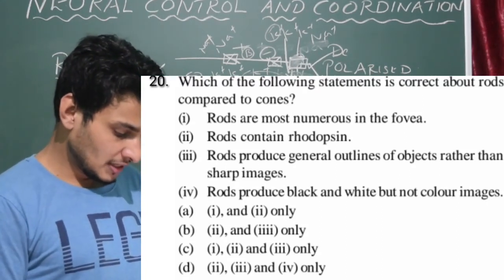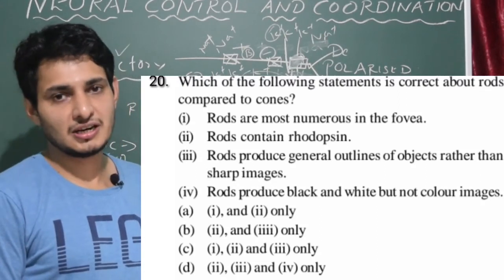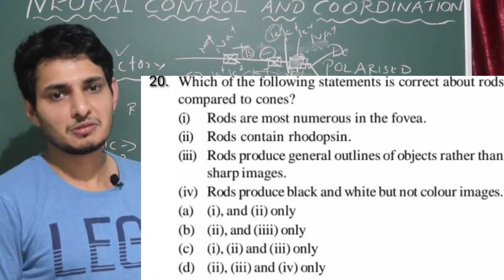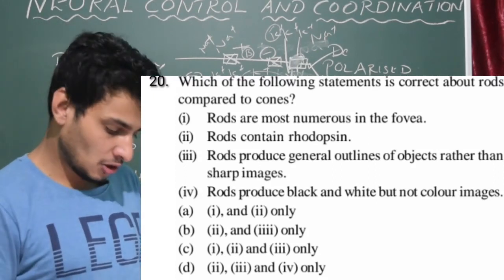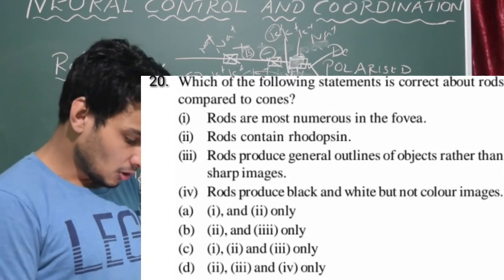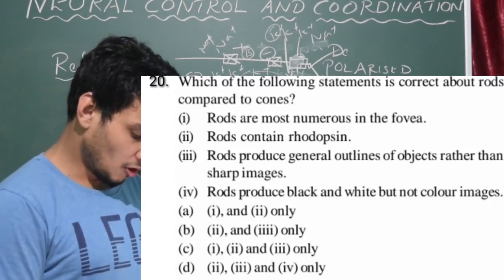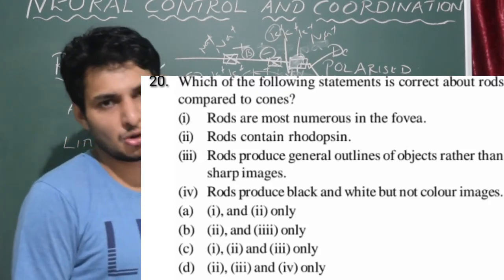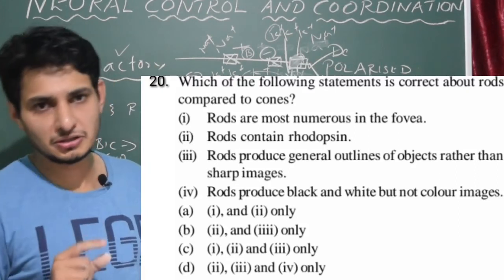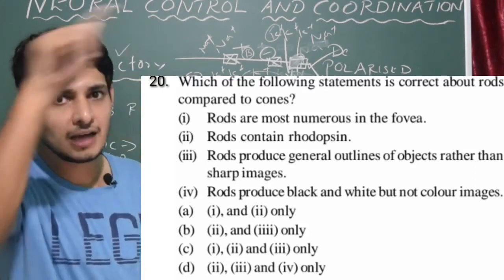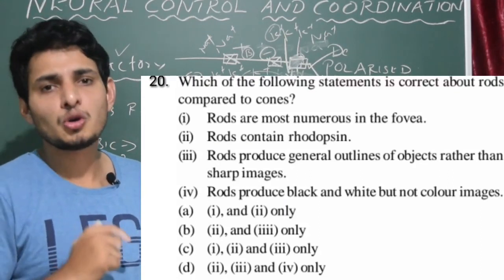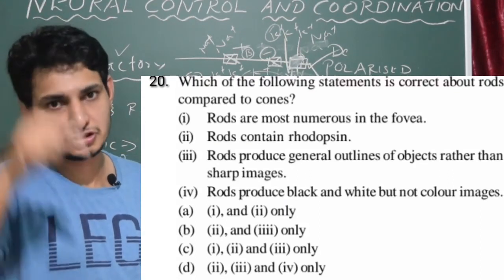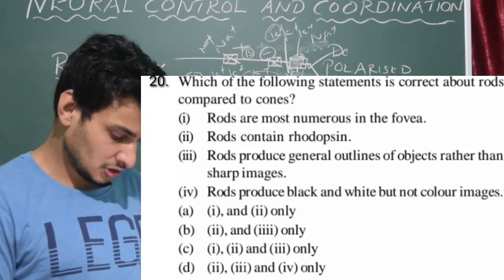Second one, rods contain rhodopsin. Yes, obviously, which contains opsin and retinal. Retinal is nothing but the vitamin A derivative. Please remember that, very important. Okay, rods contain rhodopsin. Correct. Rods produce general outlines of objects rather than sharp images. Cones are important for sharp images. Normally in the dark you get the outline, right? That is actually because of rods, because rods help in scotopic vision, that is twilight vision, dark vision. So third one is also correct.